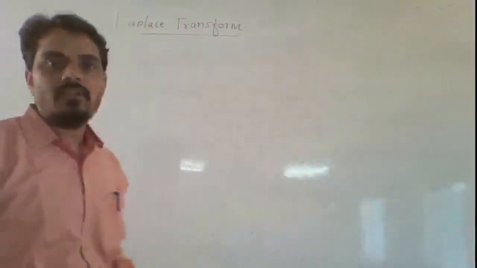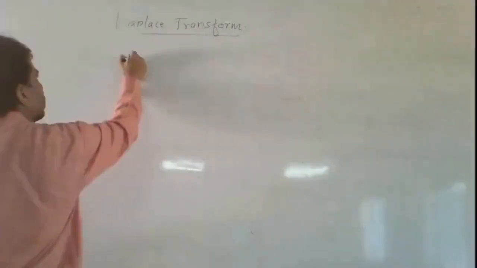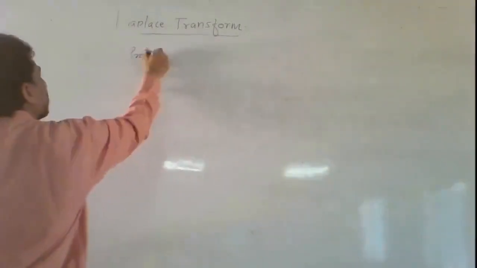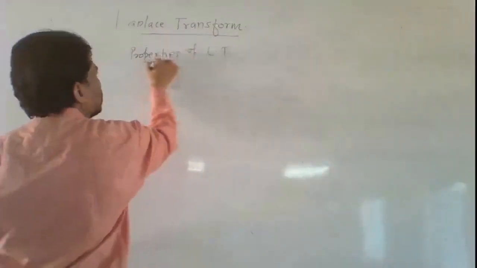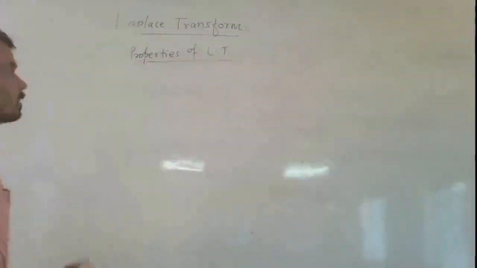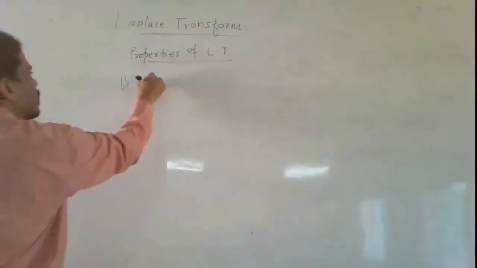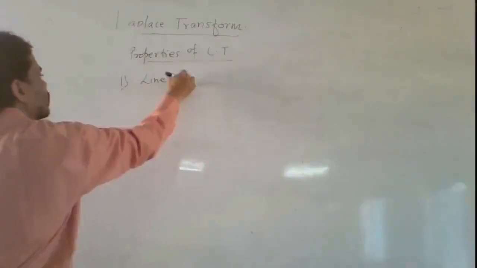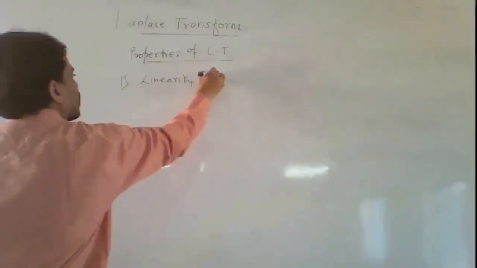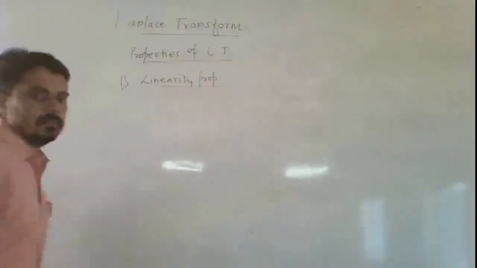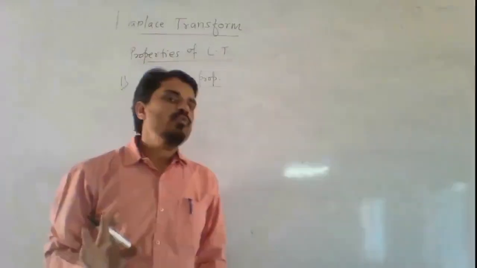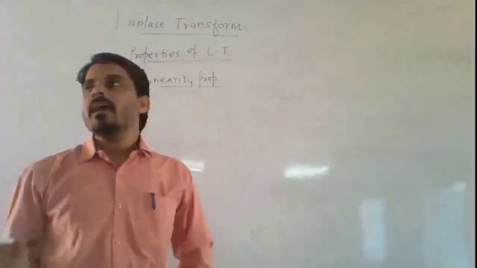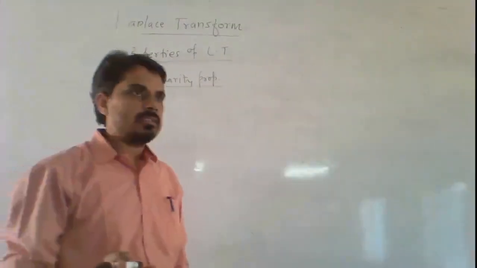Now the properties of Laplace transform. First property is linearity property. Suppose f of t and g of t are two functions and a and b are two constants.